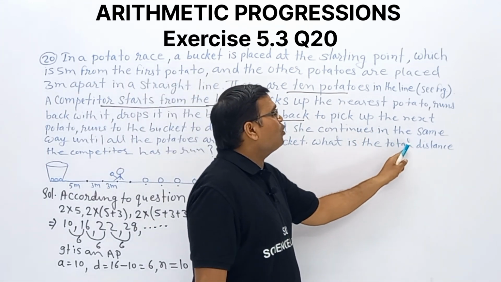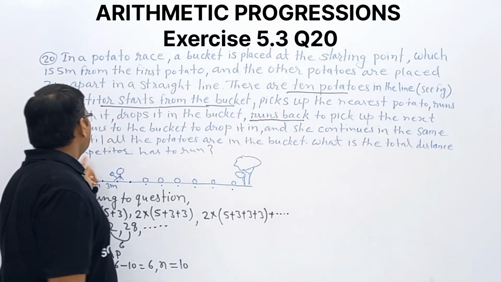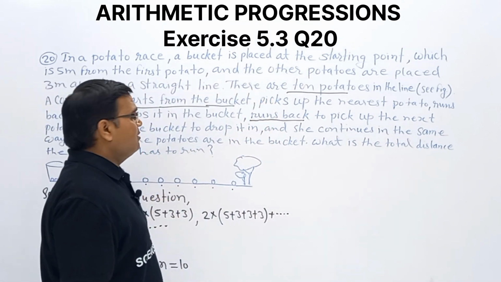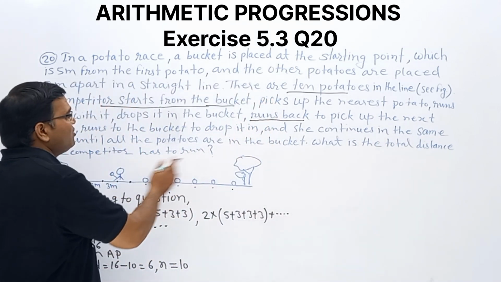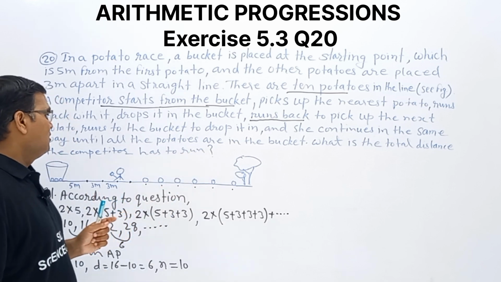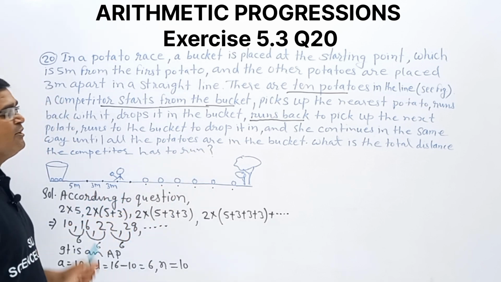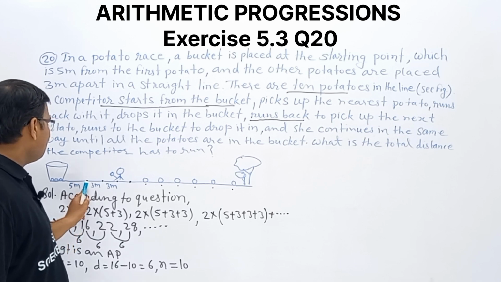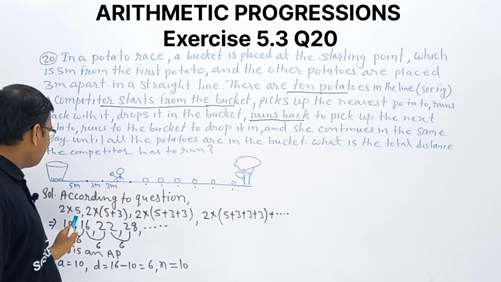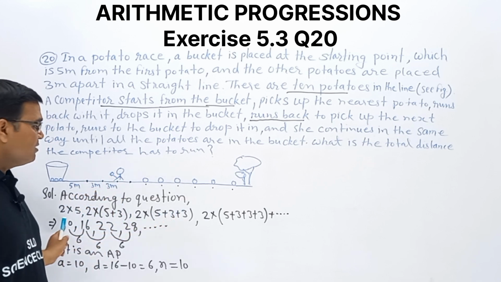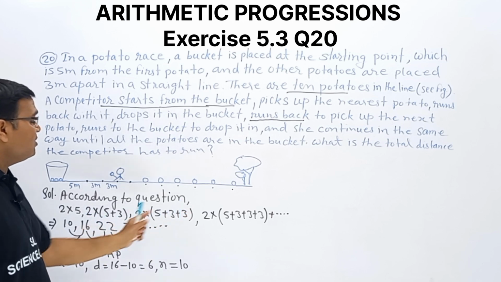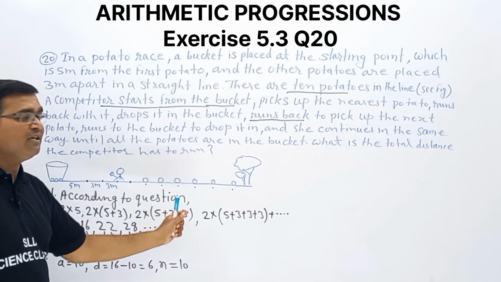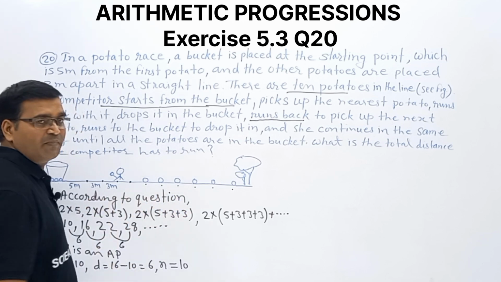What is the total distance the competitor has to run? Total distance we want to find. Clear? So we will sum all these distances, and to find the total distance we will sum all these.